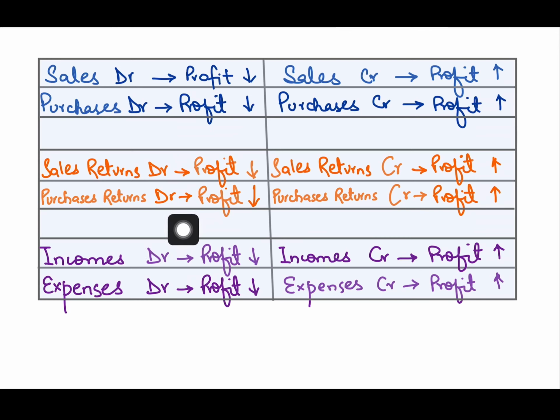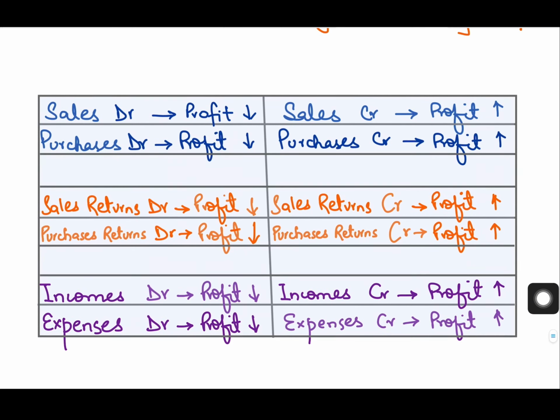Same goes for purchases returns. If I am crediting purchases returns, this means that my revenue expenditure is decreasing, so my profit will increase, and vice versa, if they are being debited, my profit will decrease, right? Incomes have a credit nature. So if I am crediting incomes, for instance if I am crediting commission receivable in my correcting entry, that will increase the profit, right? However, if I am debiting them, this will decrease the profit. Same goes for expenses. If expenses are being debited, profit will decrease. If expenses are being credited, profit will increase, right?